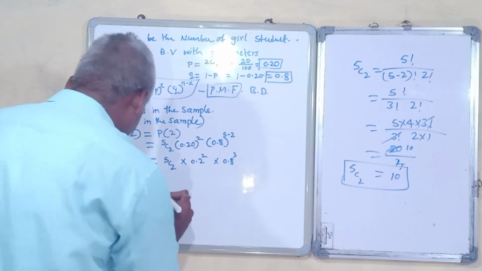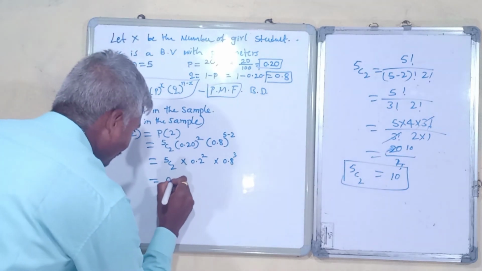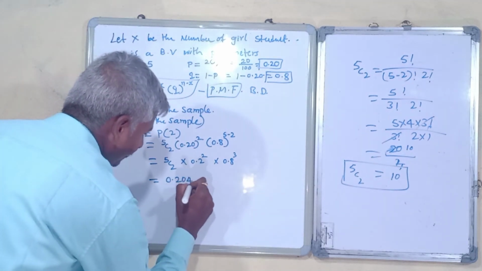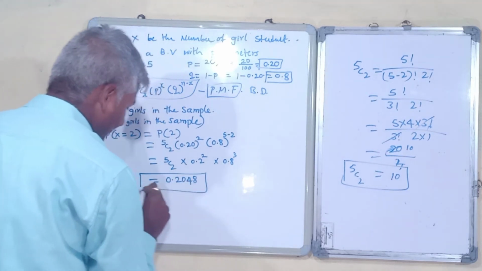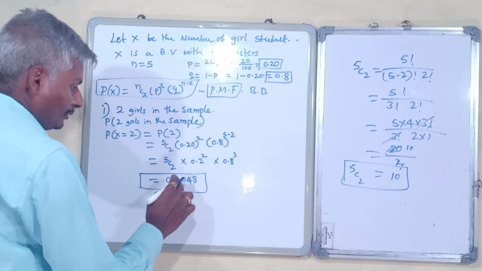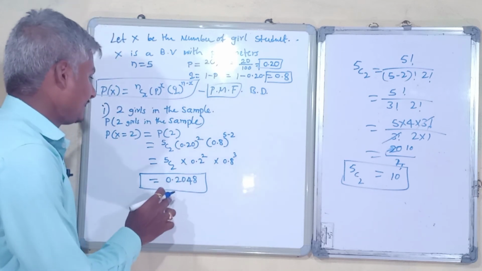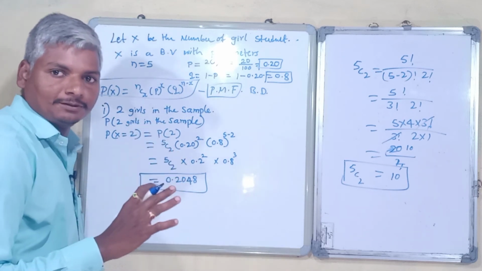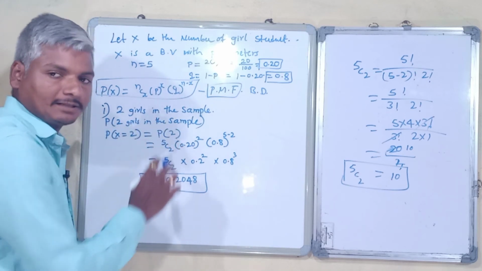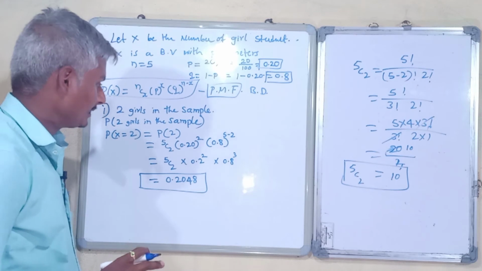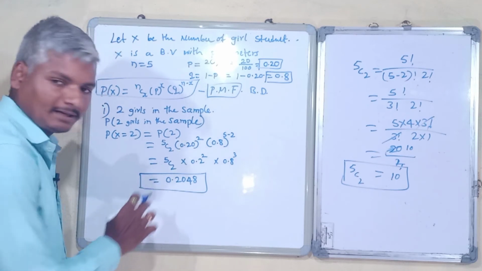So the answer would be 0.2048. This is the probability that out of 5 students, there are 2 girl students in a sample in a particular college. So this is the answer.